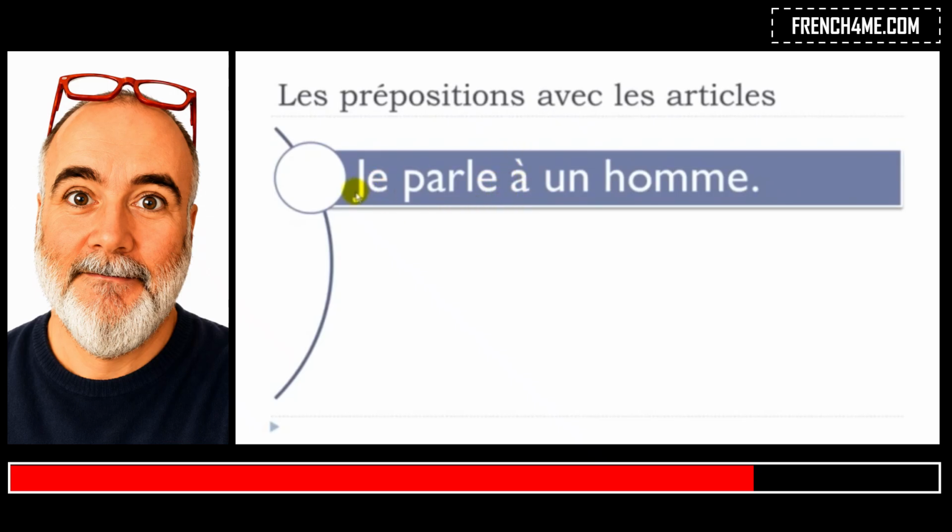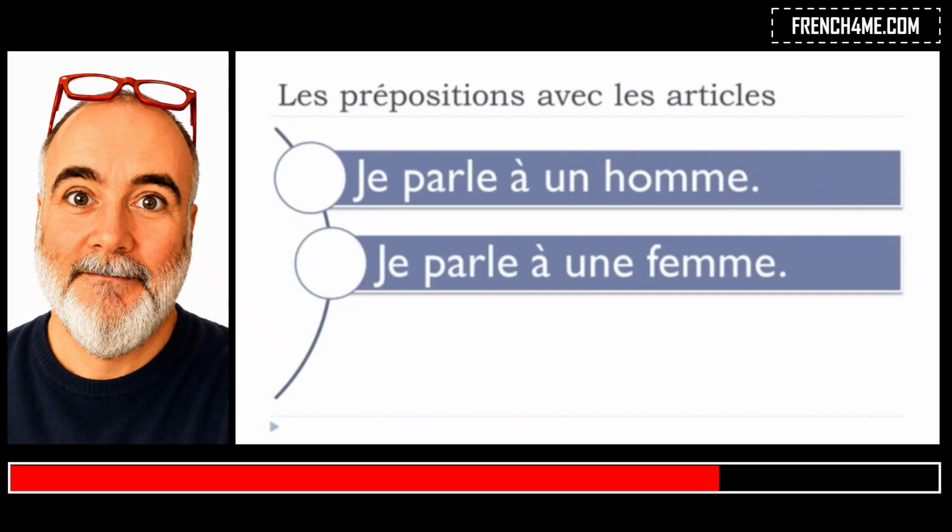So the first sentence, je parle à un homme. Okay, un homme, a man. Je parle à un homme. Okay, I talk to a man. So in that case, what you can see is that you keep your preposition à right after the verb, and then you put your article and basically nothing happens. Okay, je parle à un homme. So let's see an example with the feminine. Je parle à une femme. Okay, une femme, a woman. Je parle à une femme. Same thing here. Nothing happens.